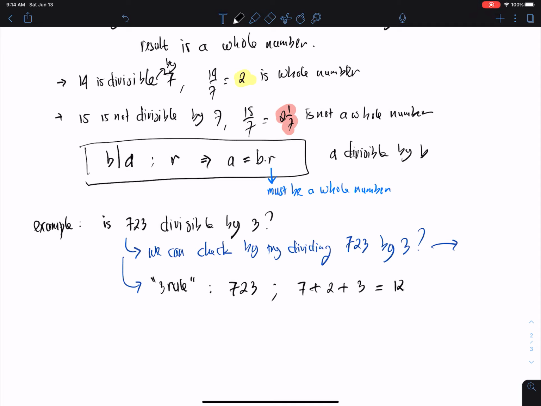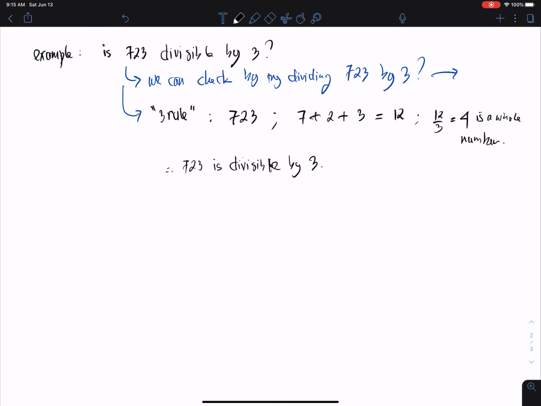Now we get a small number, easy for us to see if 12 divided by 3 is a whole number. Yes, the result is 4, which is a whole number, therefore 723 is divisible by 3.